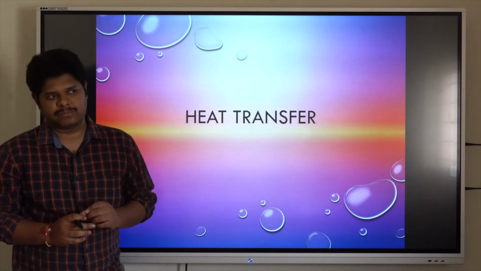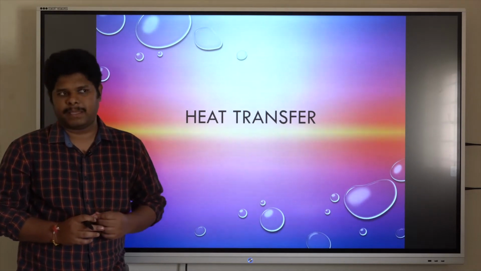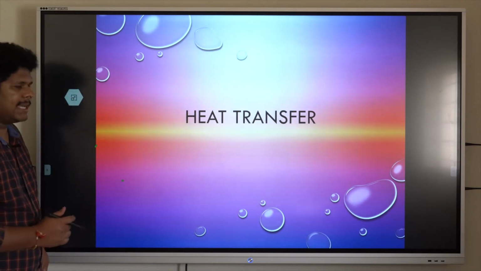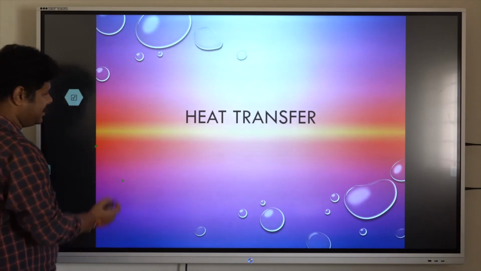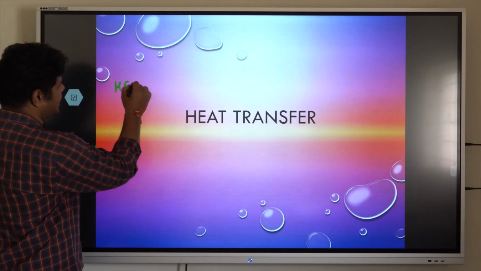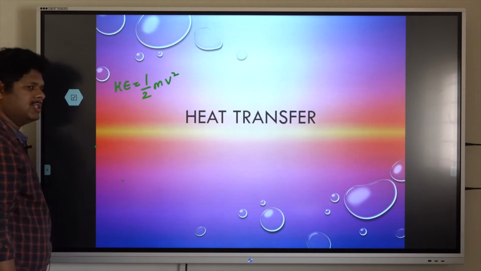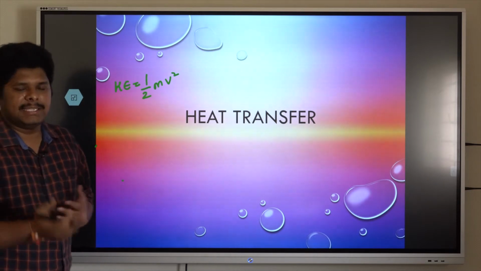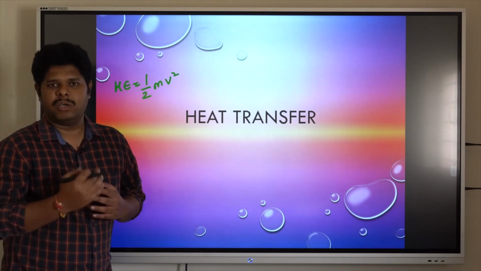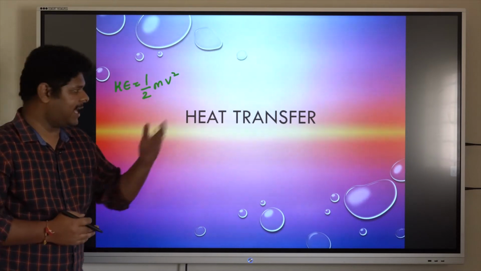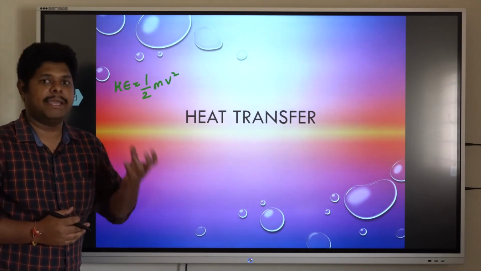We cannot say heat is energy which is possessed by a body. As we generally know, the kinetic energy of an object moving with some speed v is half mv squared. This kinetic energy is the energy possessed by the body by virtue of its motion. We can say that. But in the case of heat energy, we cannot say it is energy possessed by the body.